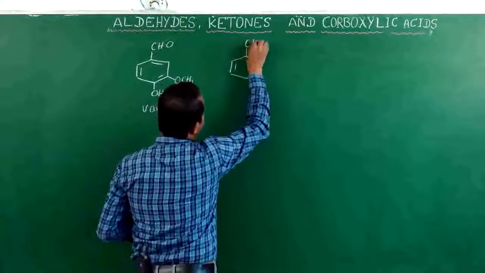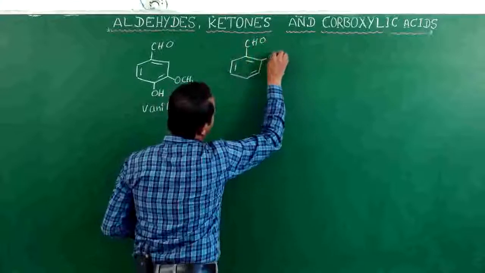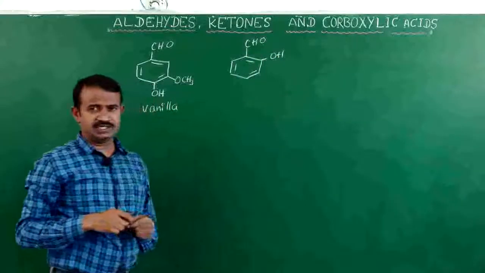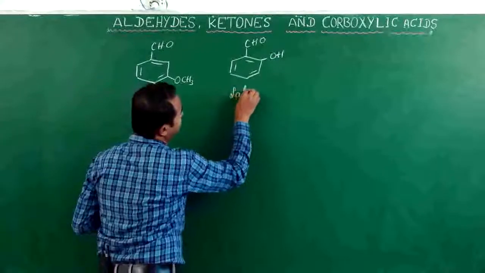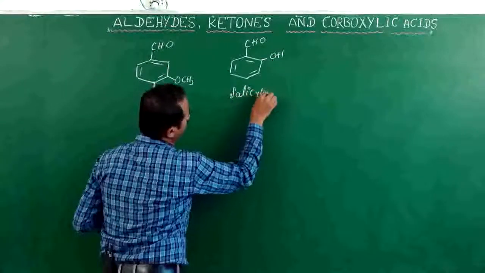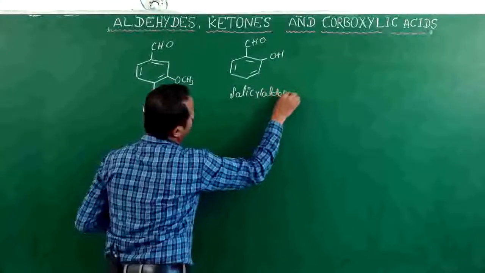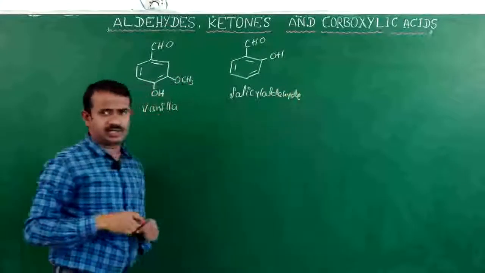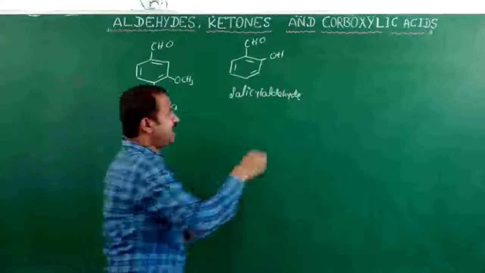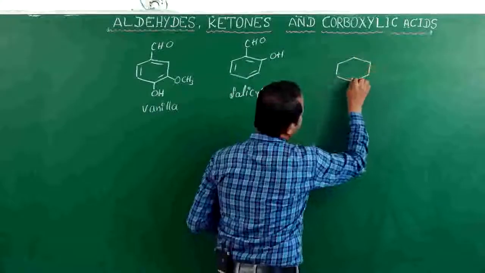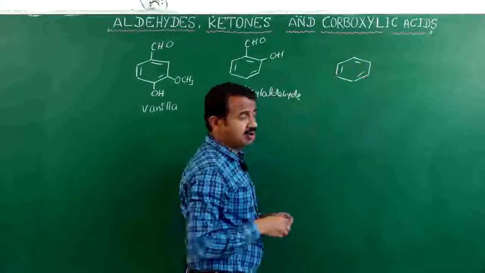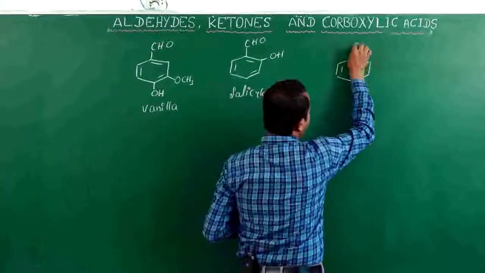The meadowsweet also has the aldehyde functional group. It is a naturally occurring compound from meadowsweet, and the name is salicylaldehyde. Another one is from cinnamon, which is called cinnamaldehyde.